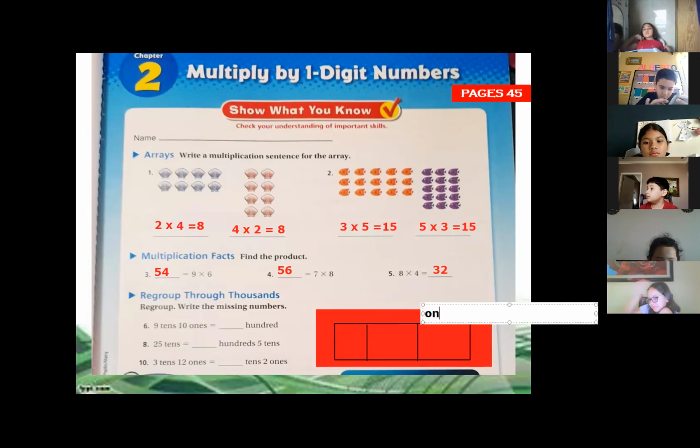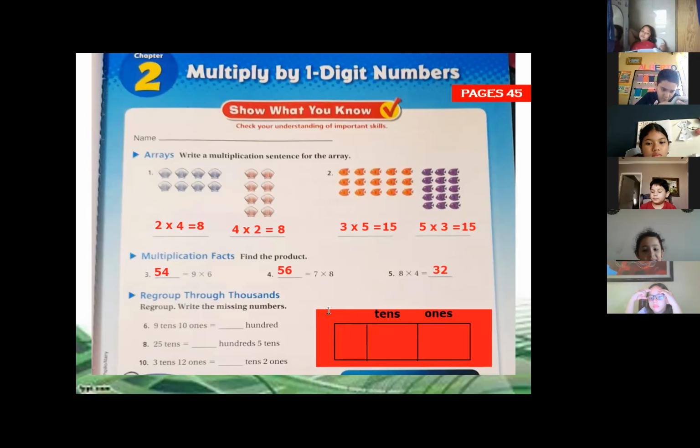It says exercise number 6. 10 ones. It says 9 tens and 10 ones. We're in exercise number 6. 9 tens and 10 ones. We have 10 ones.